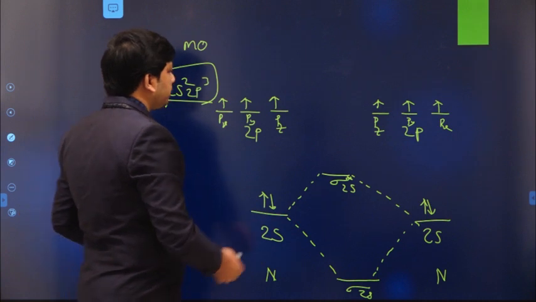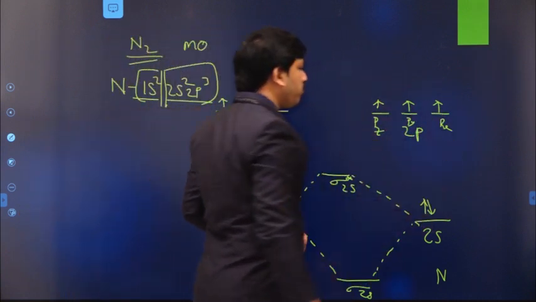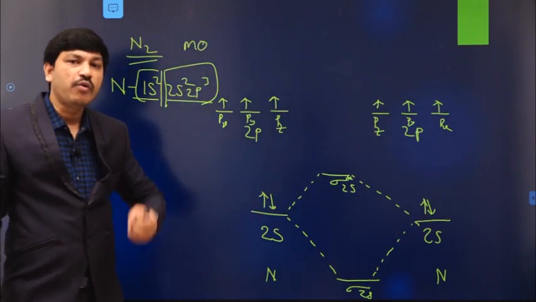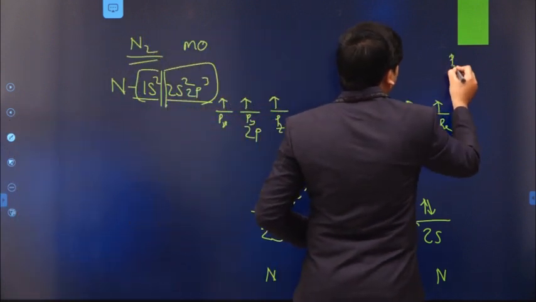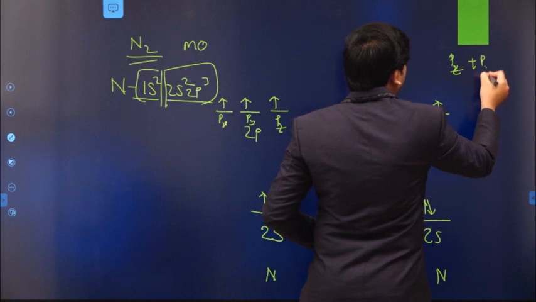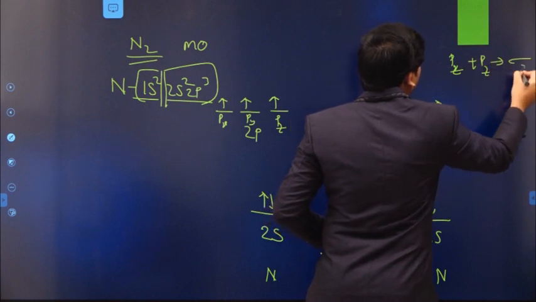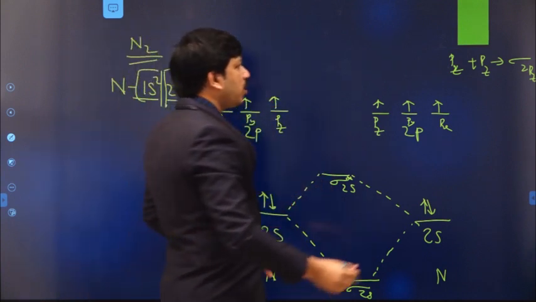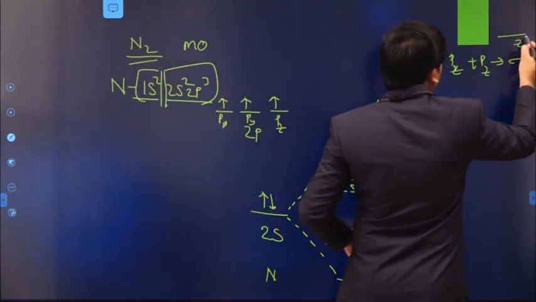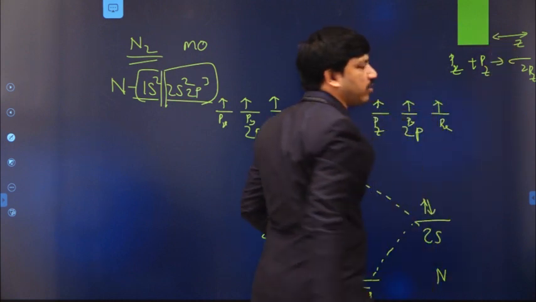Now the question is, among sigma 2p and pi 2p, which one actually has lower energy? For example, in this case, if pz combines with another pz, there is formation of sigma 2pz, if we consider the z axis as the bonding axis in this manner.